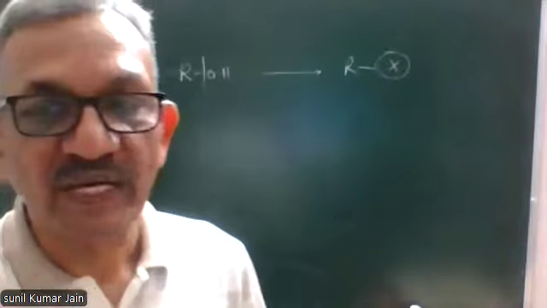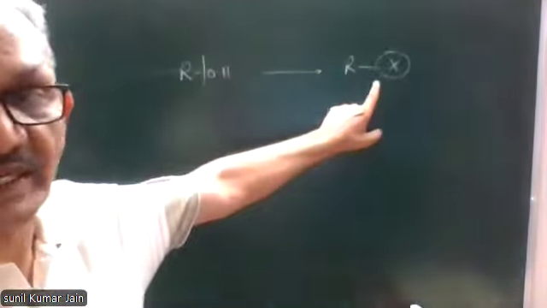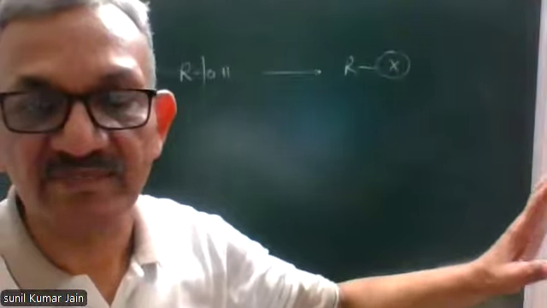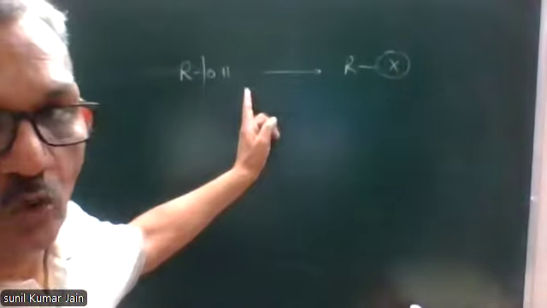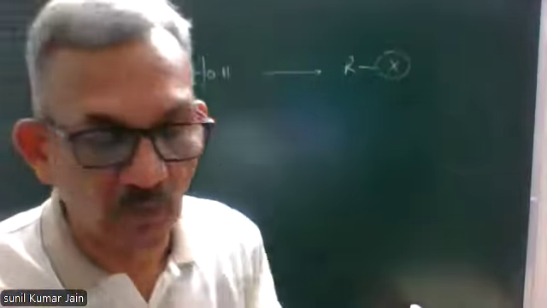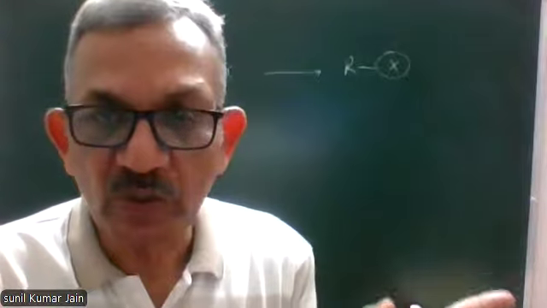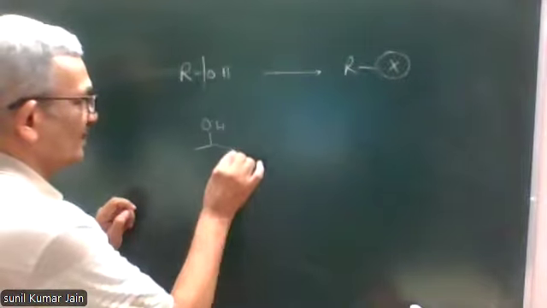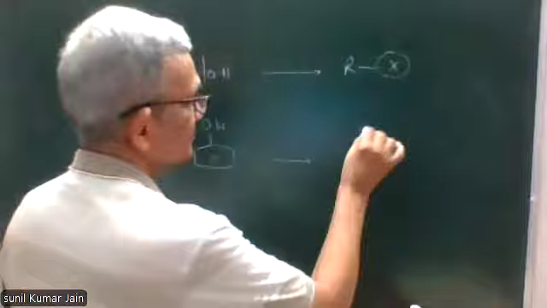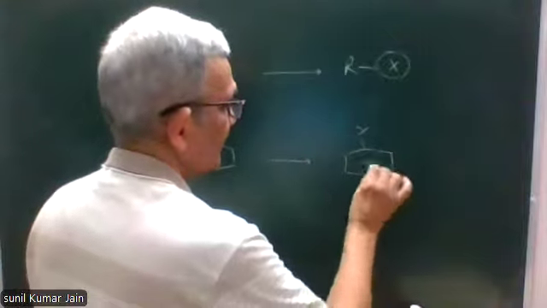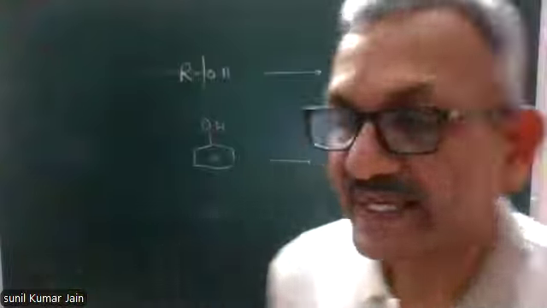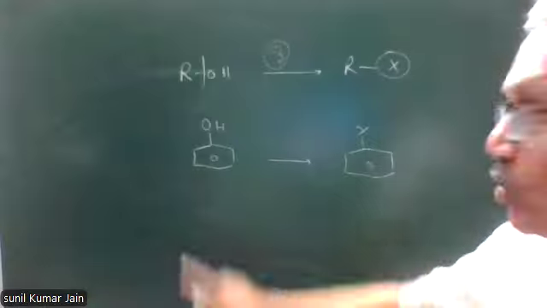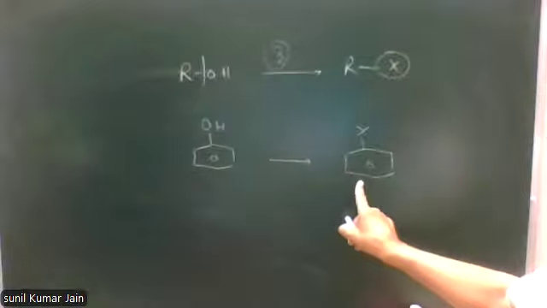So we studied three methods to convert alcohol into alkyl halide. In simple words, what happens in these reactions is that the OH group is replaced by halogen. Now the question comes: can we use the same three methods to convert phenol into aryl halide?